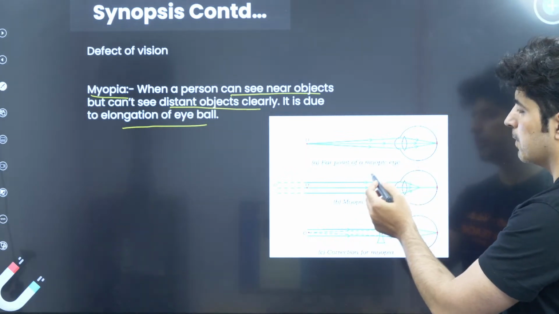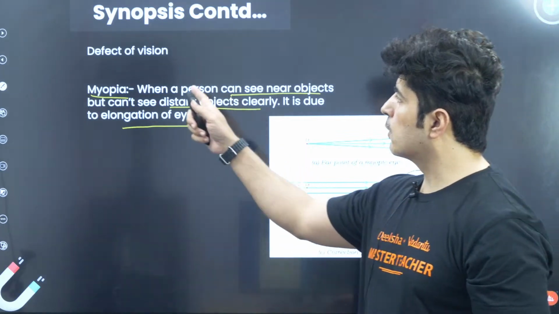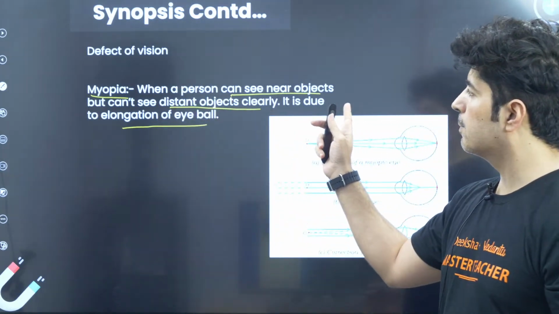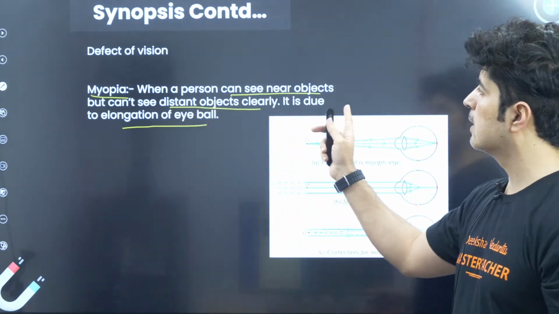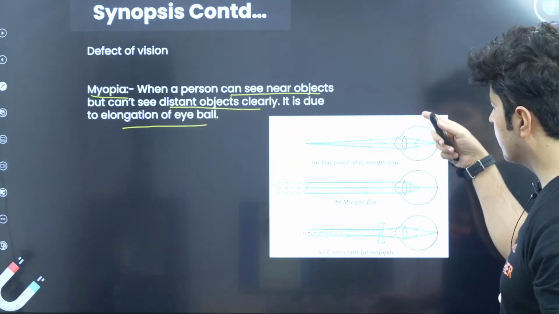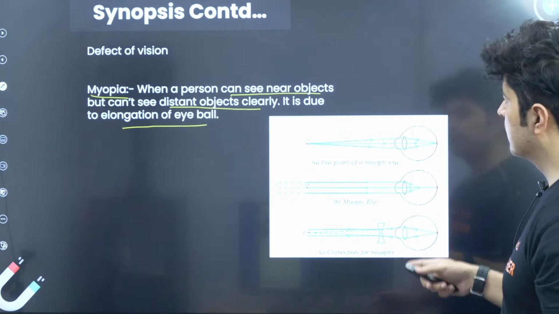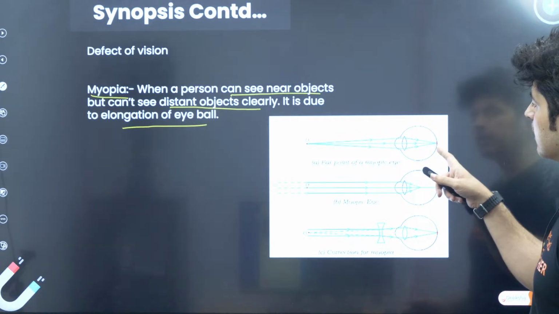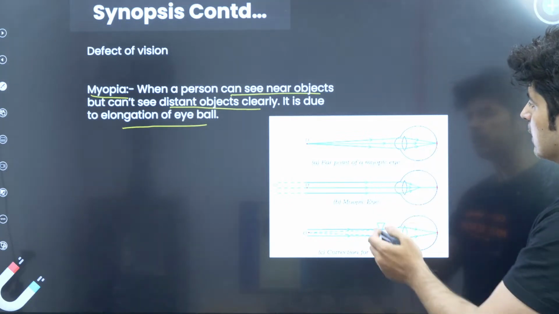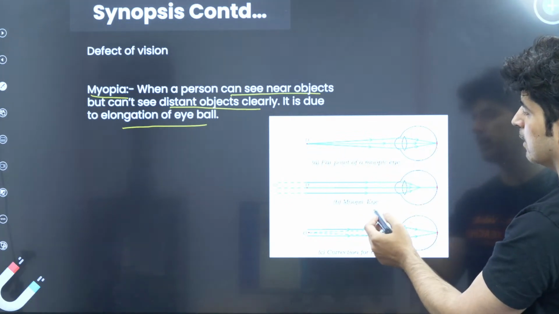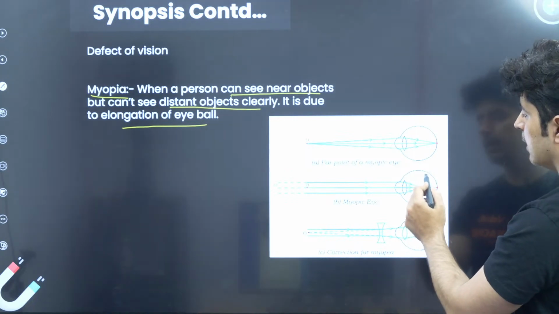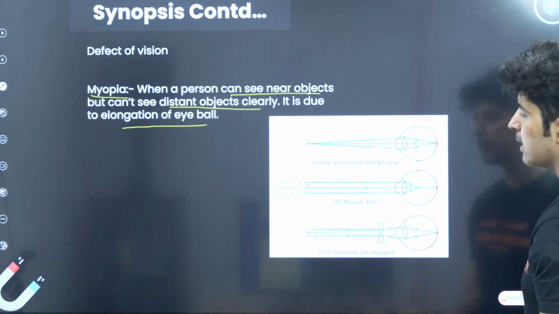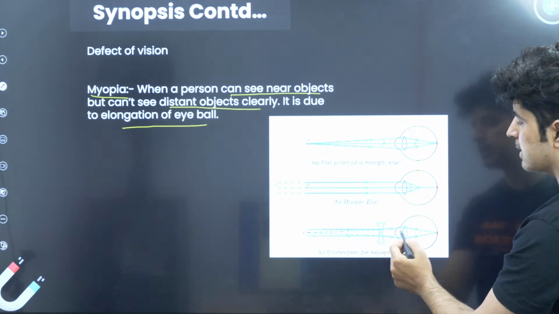If the question comes in your exam, what is myopia? You have to write this definition. Please make a note of it. Write this definition and why it happens, followed by this diagram. It shows what happens in a myopic eye. See, this is the far point of a myopic eye. In this myopic eye the image is formed before the retina. This is our retina. The image is formed before the retina, and we use this lens.